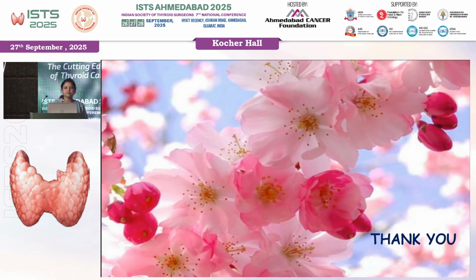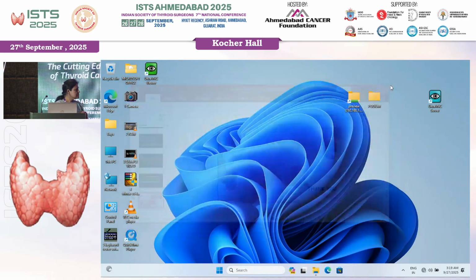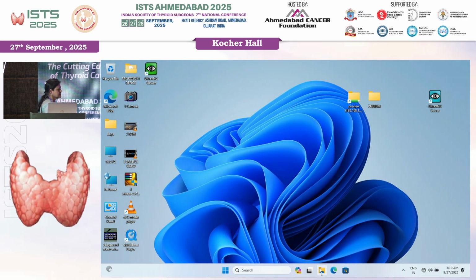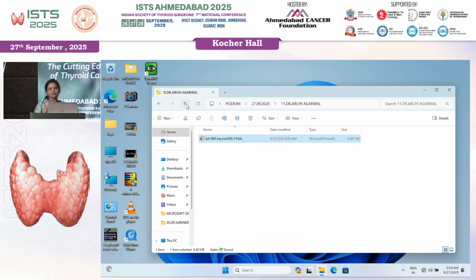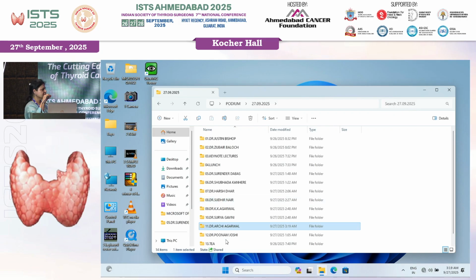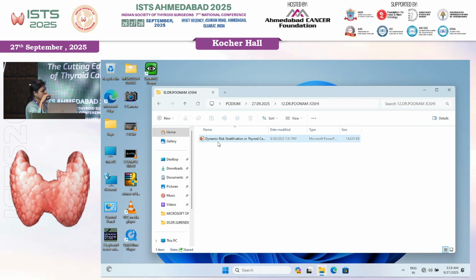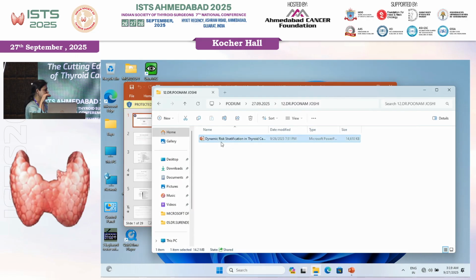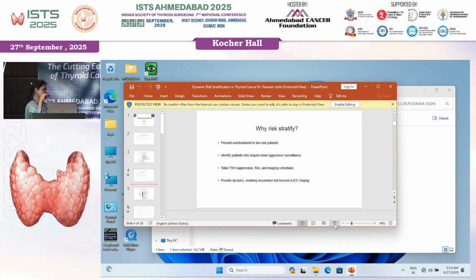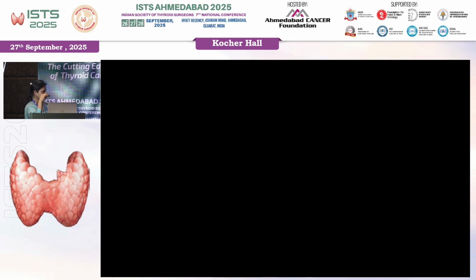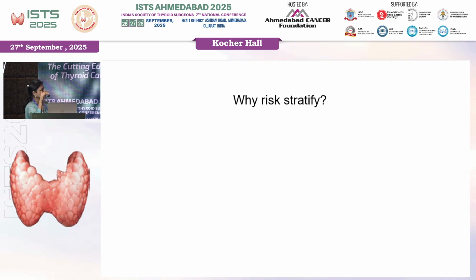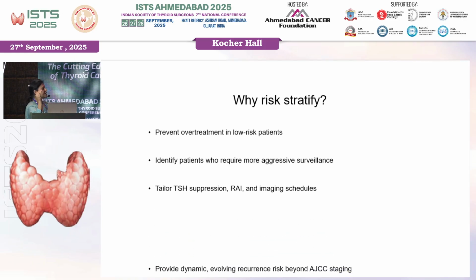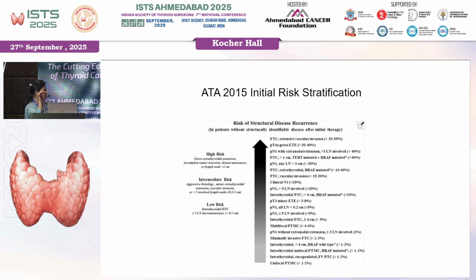Ma'am, other than thyroid cancers, are there any potential cancers where this FAPI therapy is useful? Okay, lutetium FAPI is now used in many other cancers as well. In medullary thyroid cancer, if it is not showing uptake of SSTR expression and there's nothing else left. For adrenocortical cancers and many other cancers it is used. Because it attaches to the FAP in the cancer microenvironment, it's useful in multiple other cancers, but usually it is given when there are no specific therapies left, then you will go ahead and give FAPI therapy.